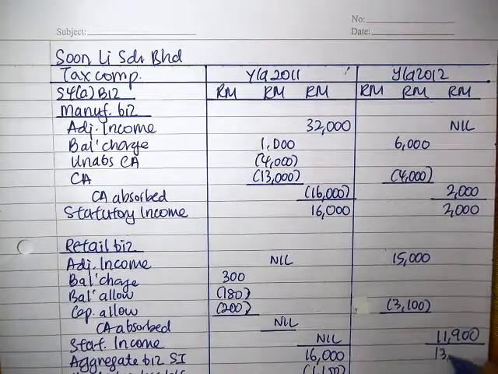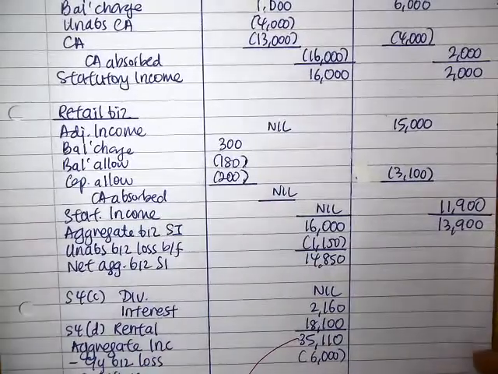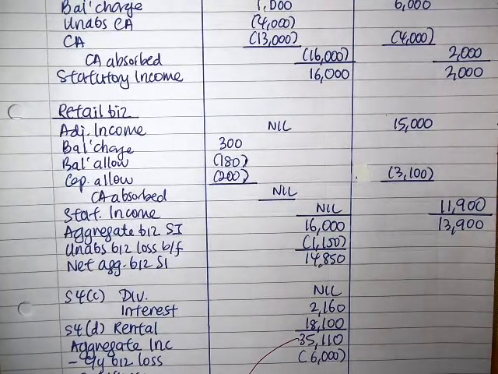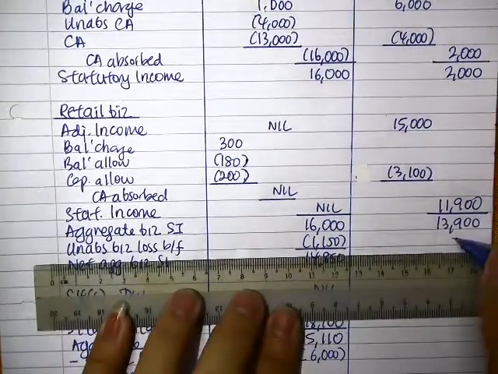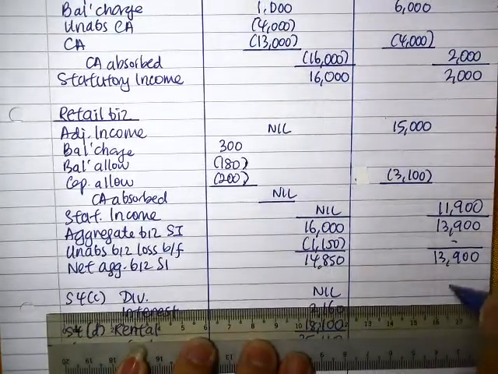So my aggregate is 13,900. Alright, so all losses have been utilized last year. So my net would be 13,900, dividend nil.